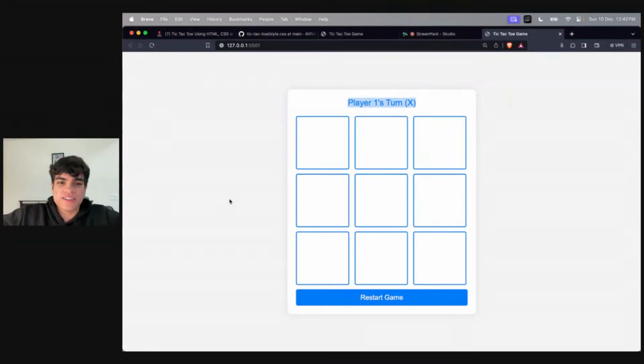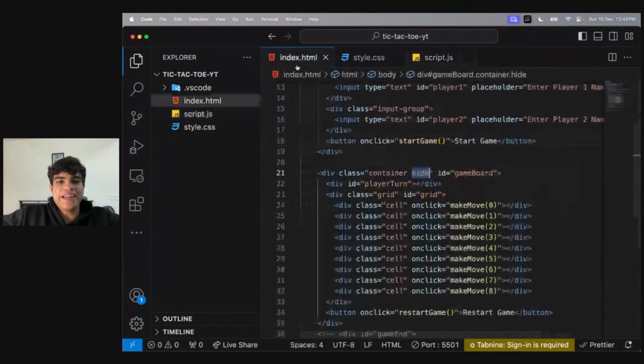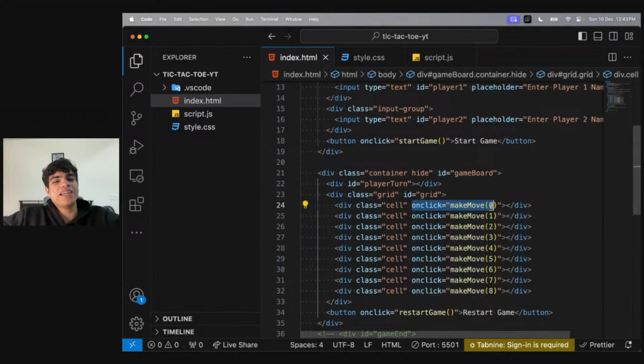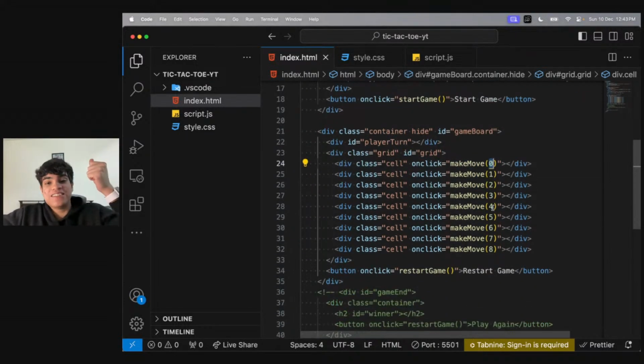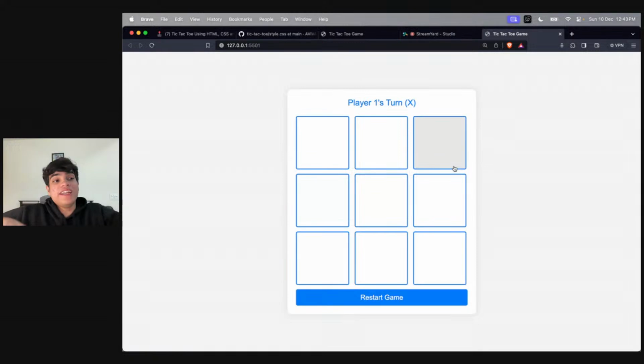Okay. So now look at this. Now we need to understand how we click these cells and make sure that our game plays. If you notice in our index.html over here, I've given onclick 0, onclick 1, onclick 2, right? Make move. So we'll make a function to make the move. When we make the move, we have the cell which is being clicked. Is it the 0th cell? Is it the 1th cell? Is it the 2th cell? Whenever I click a cell, I need to fill this cell with this information, and I need to store it in my array as well.